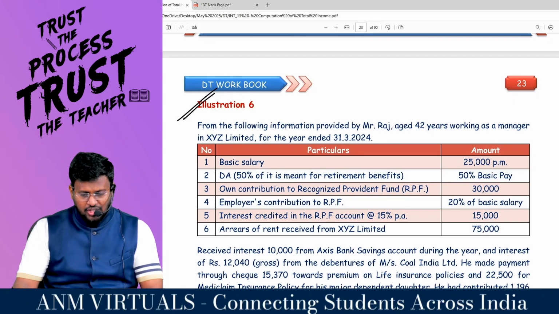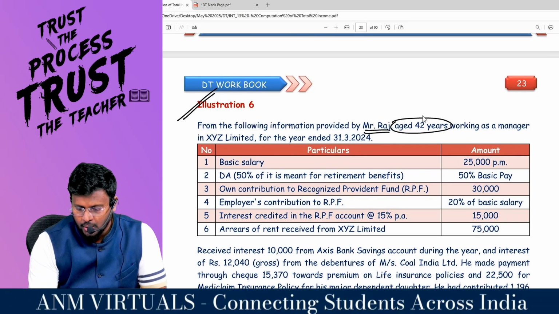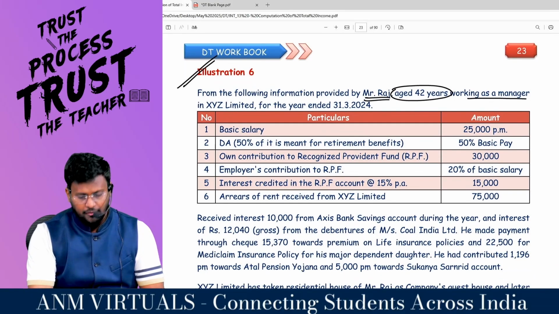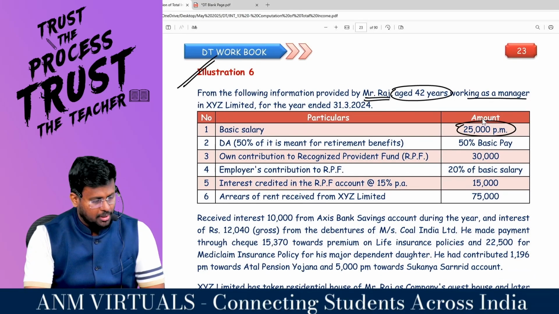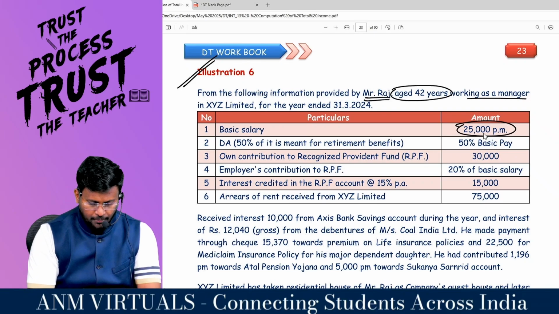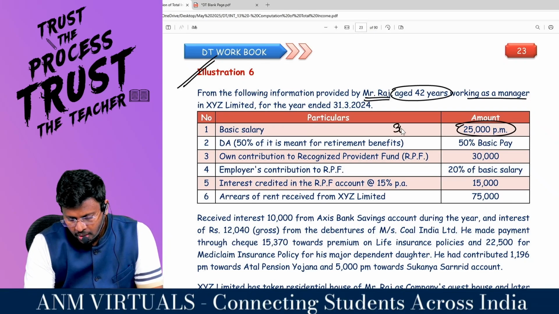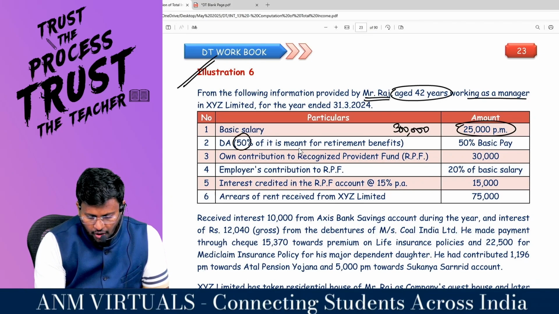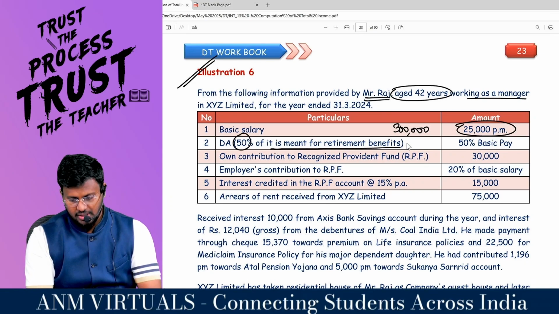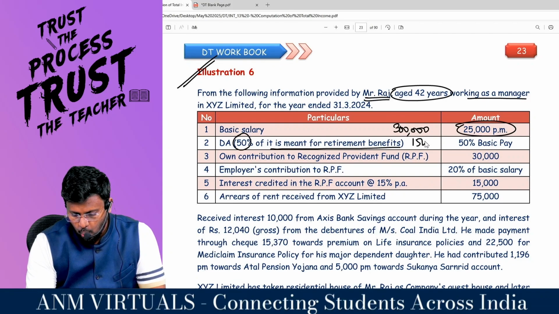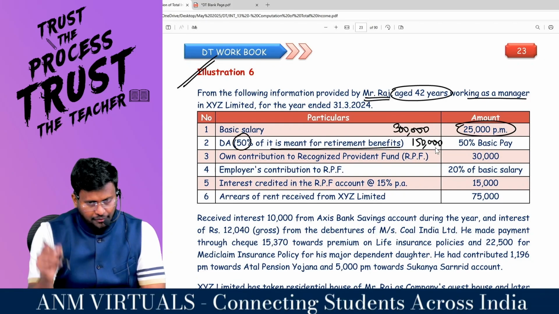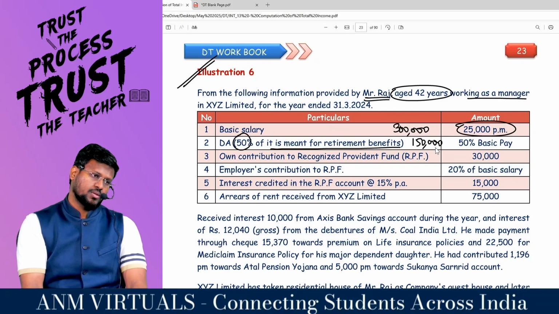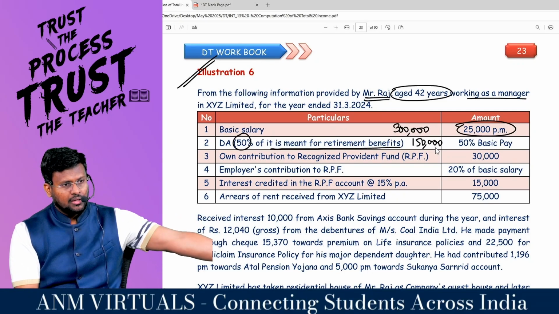From the following information provided by Mr. Raj, aged 42 years, working as a manager in XYZ Limited for the year ended 31/3/2024. Basic salary 25,000 per month. So they have given the salary information. So 25,000 into 12 comes to 3 lakh, the basic salary. DA 50% of it, meant for what benefit? Retirement benefits. So 50% of basic pay is 1,50,000. Of this 1,50,000, 50% is for retirement benefits. So for income calculation, the entire 1,50,000. Whereas for the salary definition calculation, 75,000.